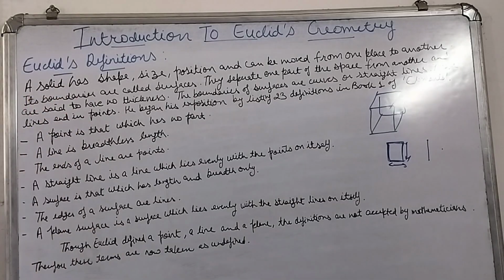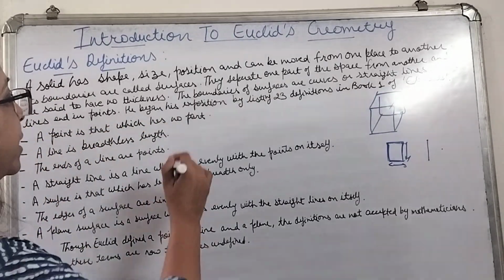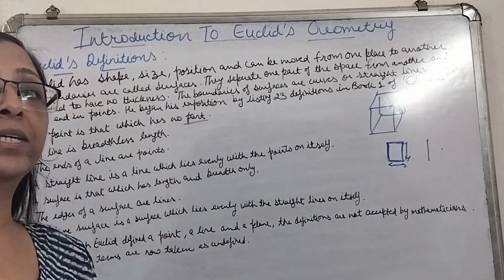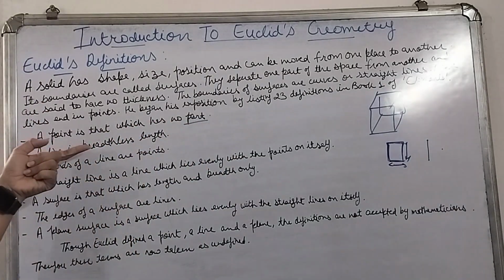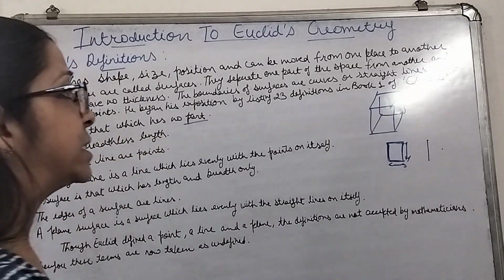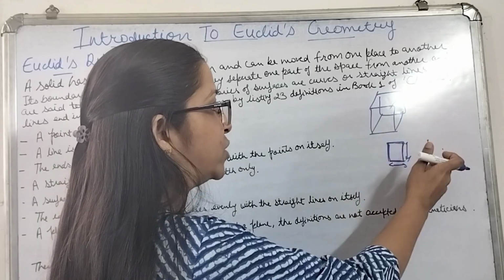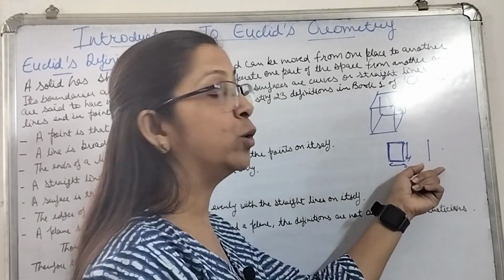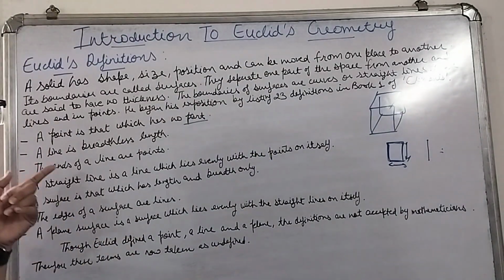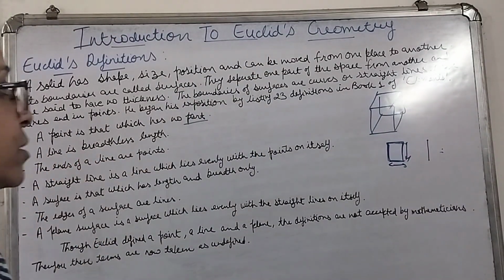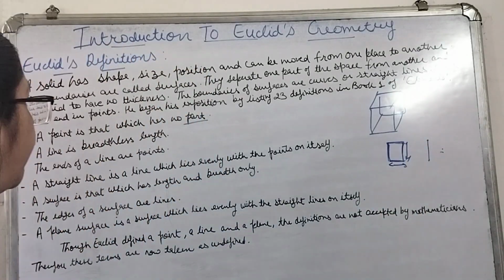So let's see how he defined it. A point is that which has no part. No part means it is having no length, it is having no width, it is having no height. So point is that which has no part. A line is breadthless length. That means it is having length, but it is not having width. Length only, the one dimension it is having, that is your length. No other dimension it is having. And the point is having no dimensions. The ends of a line are points. Wheresoever your lines are ending, these are known as your points.